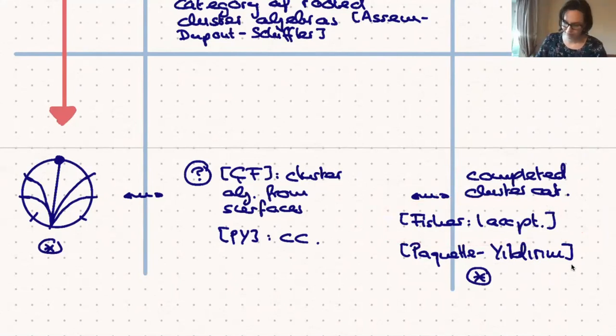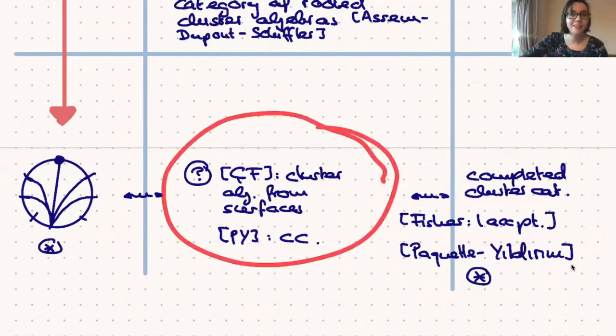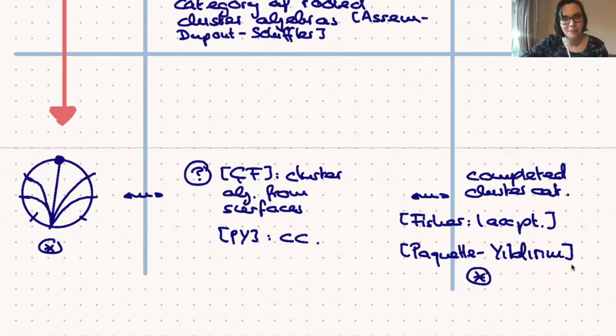Now, what should happen in the middle here is still a bit open. There are two notions of these completed cluster algebras that I'm aware of. One by Giannacci and Felixson, coming from triangulations of infinitely marked surfaces. One by Paquette and Yildirim, coming from these type A cluster categories, but no intrinsic formulation of what a completed cluster algebra should be, just from a description as a ring.